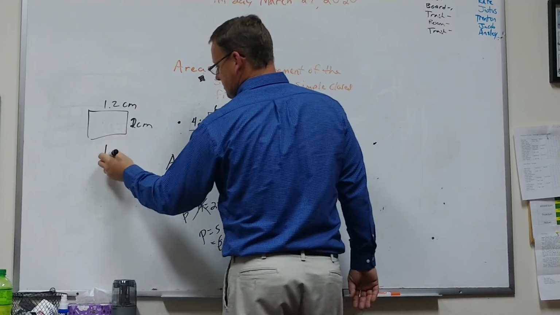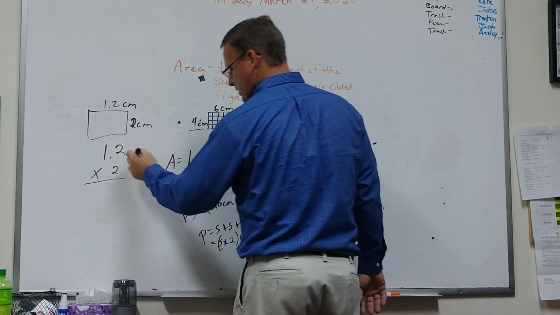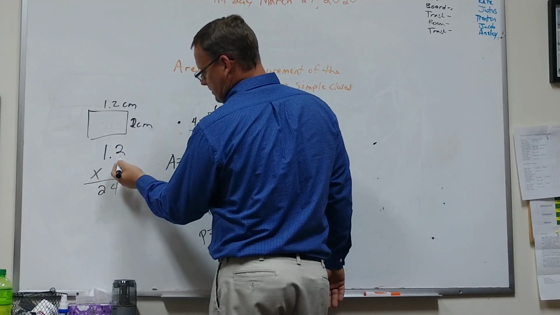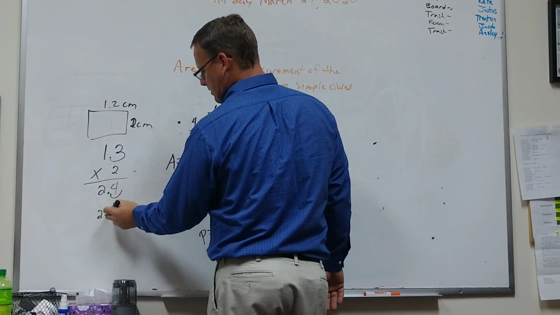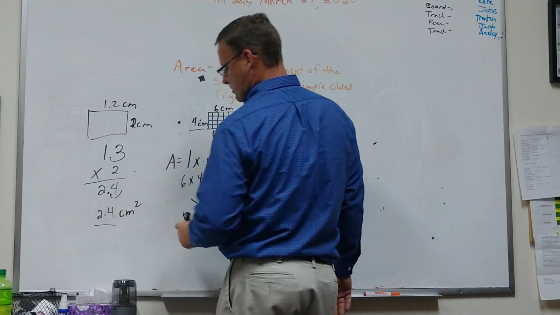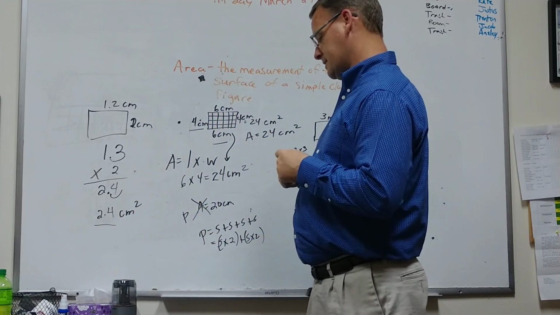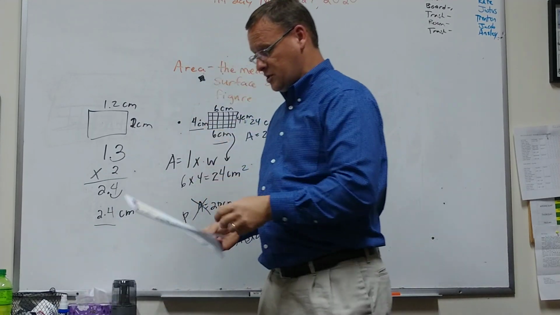So you're actually going to have to multiply 1.2 times 2. So now you have decimals. 2 times 2 is 4. 1 times 2 is 2. We count the decimals. I have 1 spot, so I'm going to move my decimal in 1. And the area there would be 2.4 centimeters squared, 2.4 square centimeters. Area is length times width.